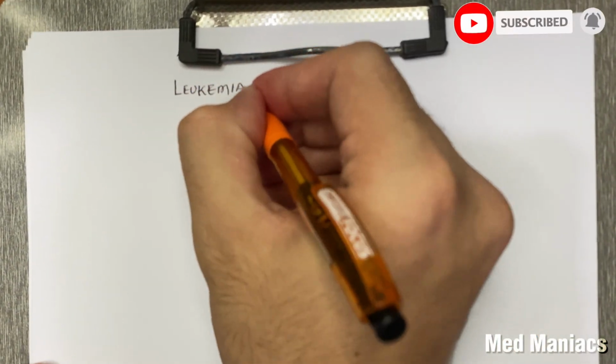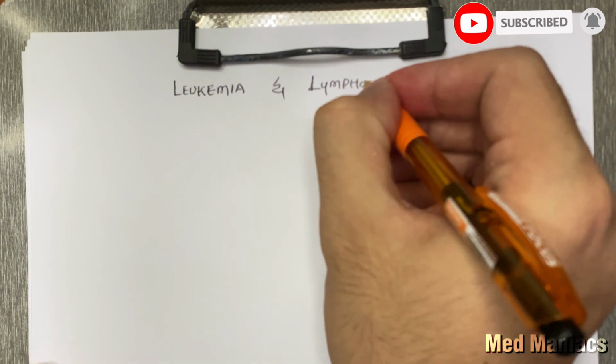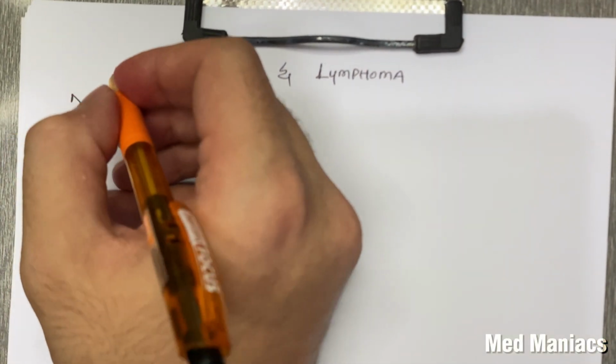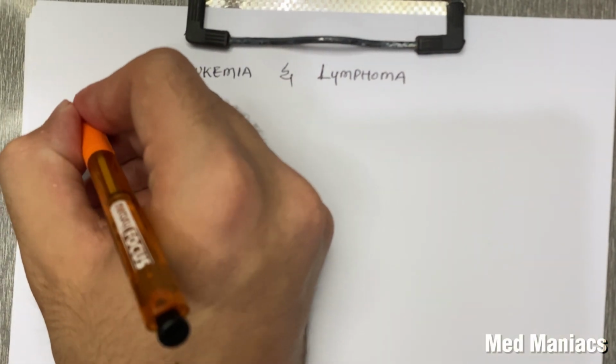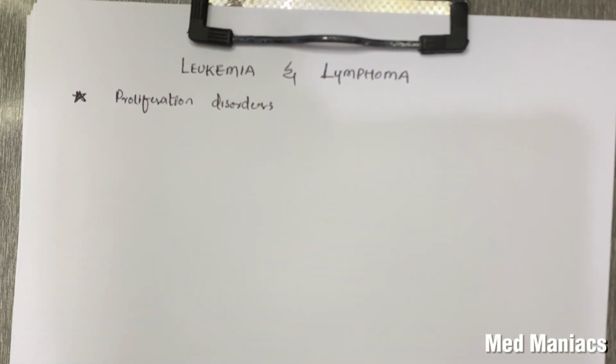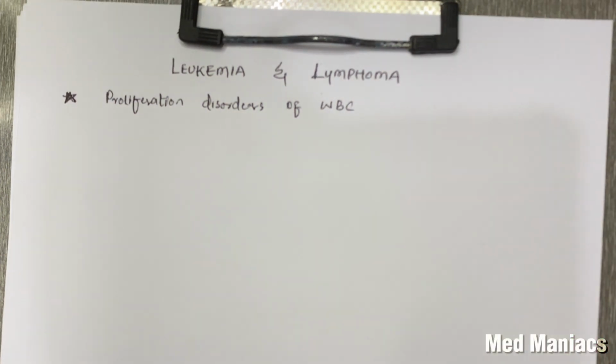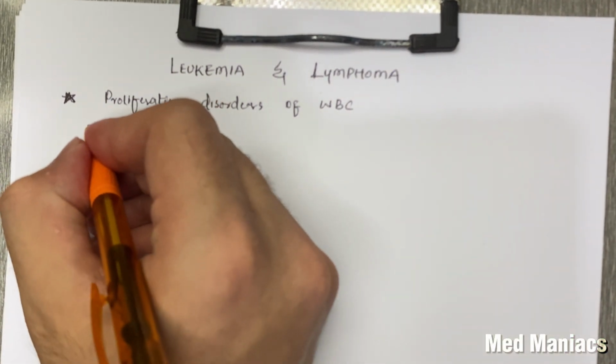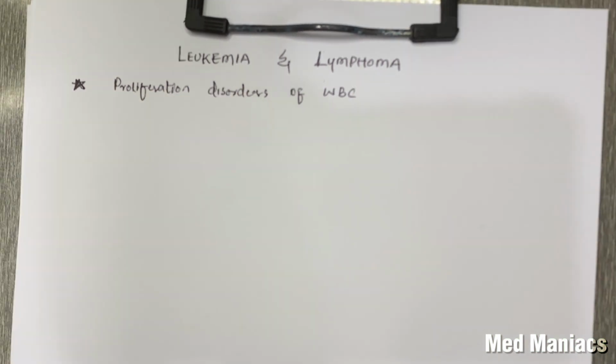So my topic for today is leukemia and lymphoma. But to understand the topic of leukemia and lymphoma, first we need to discuss the proliferation disorders of WBC, because these are the conditions in which the level of WBCs increase.